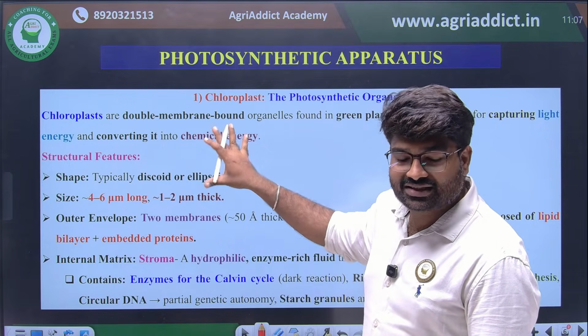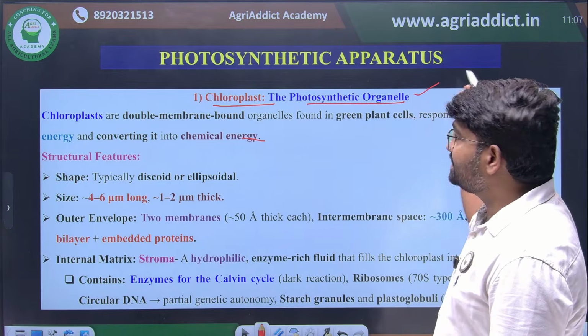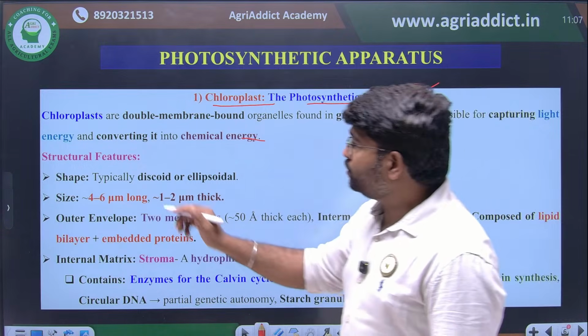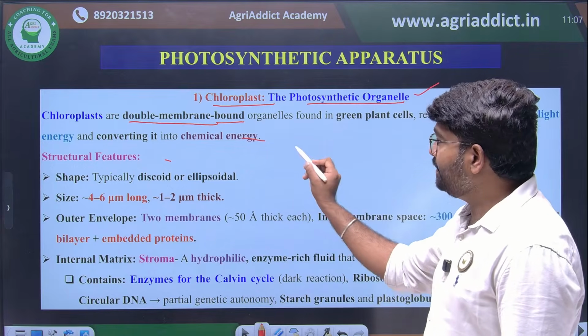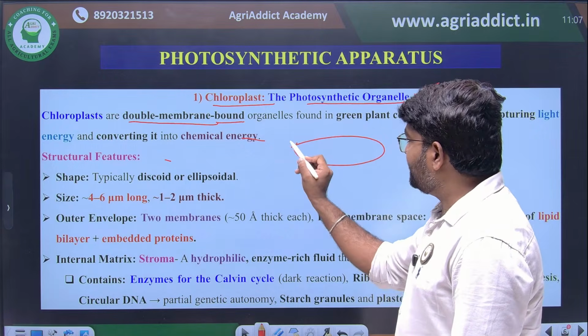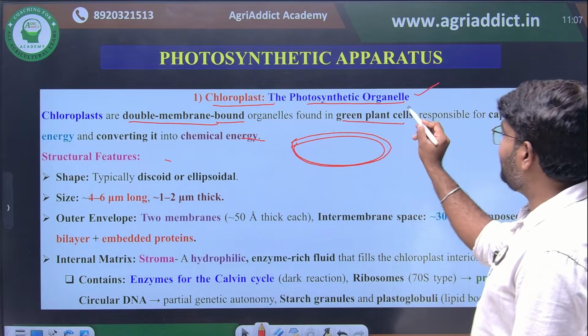Okay, this is another important point. Chloroplast is the photosynthetic organelle. This we have seen. The most important thing, it's a double membrane bound organelle. I am drawing here also. It's a double membrane bound organelle found in green plant cells.